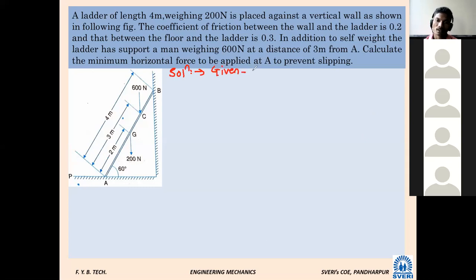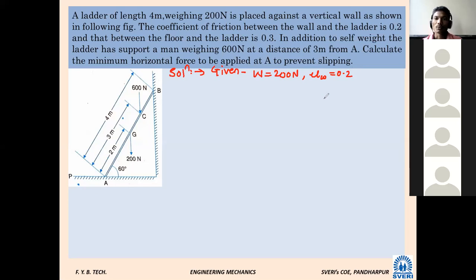So here I will write the solution, in which it is given that the ladder of weight W is 200 Newton, placed against the wall as shown in the following figure. The coefficient of friction between wall and ladder, wall means vertical wall, so mu W equal to 0.2. W for wall and ladder, because the ladder is common to wall and floor. Floor, you are understanding, horizontal.